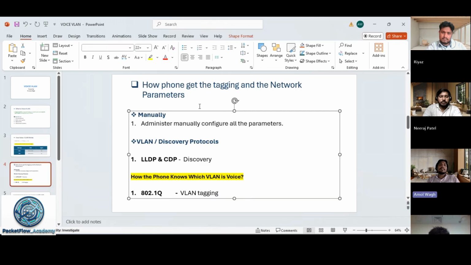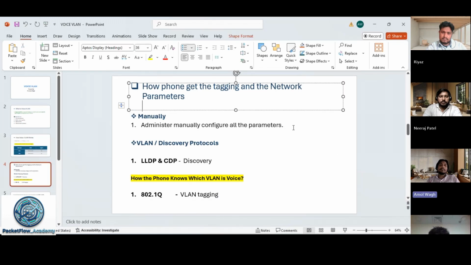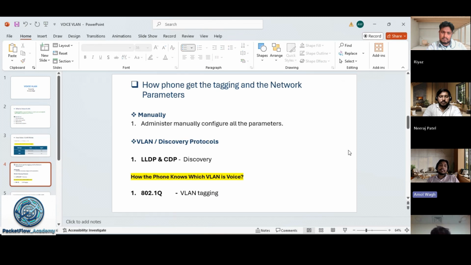For communication, we all know that whatever device we are using in networking needs some network parameters like IP address, default gateway, subnet, and other things. But from where does the phone get these parameters?